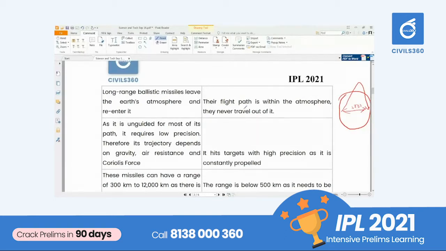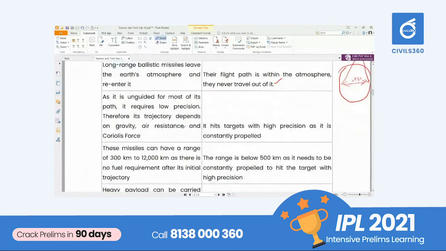That is the idea. And if you consider the cruise missile, it will primarily stay within the atmosphere, endoatmosphere, that is within the troposphere itself. Most of the time it will be within the troposphere itself.